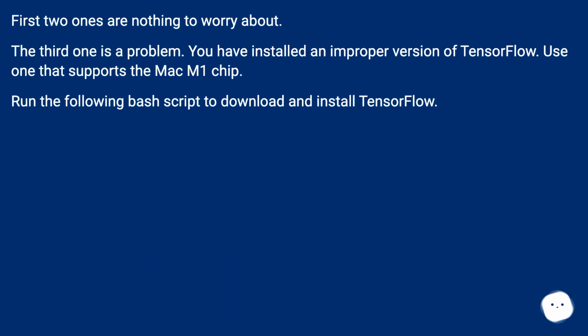First two ones are nothing to worry about. The third one is a problem. You have installed an improper version of TensorFlow. Use one that supports the Mac M1 chip. Run the following bash script to download and install TensorFlow.